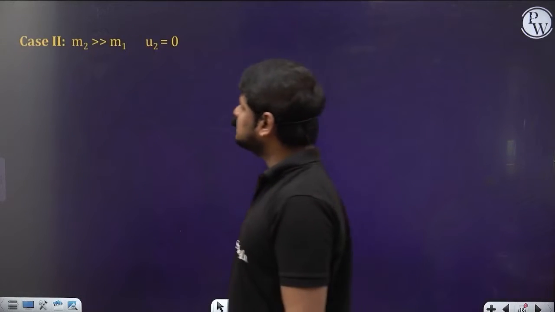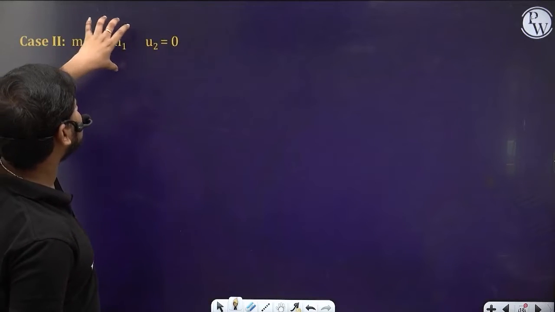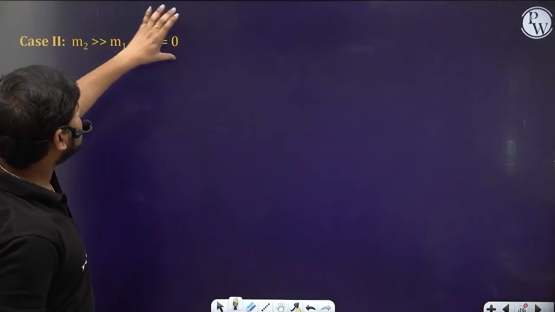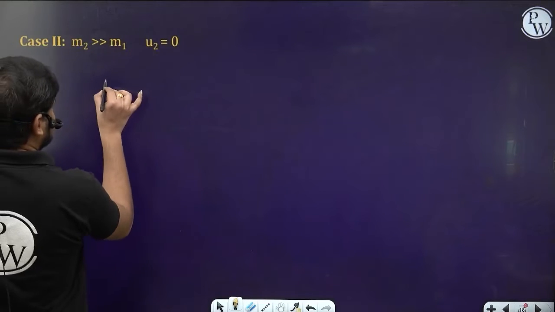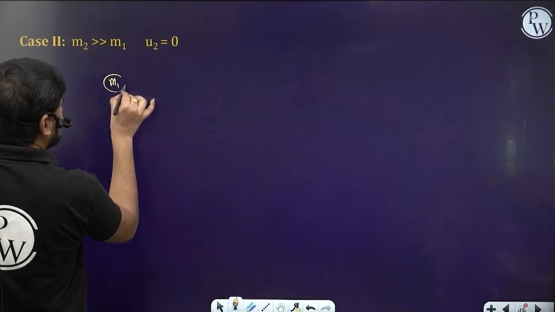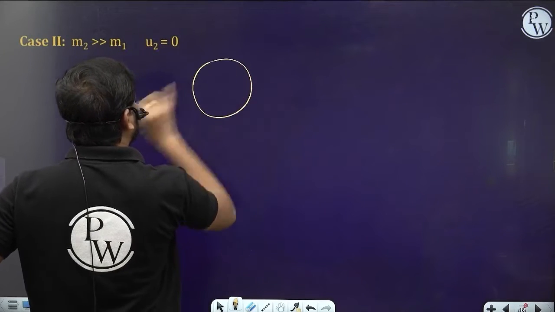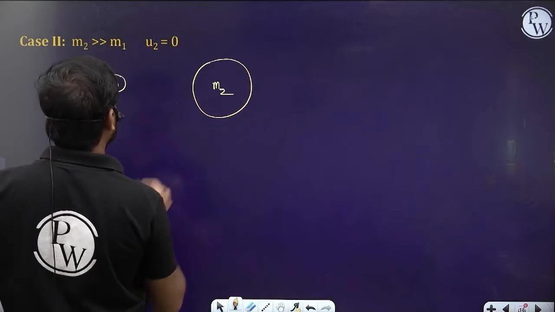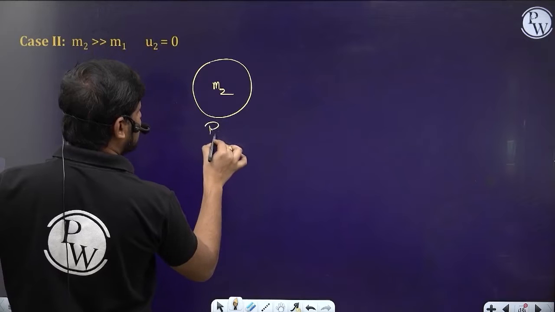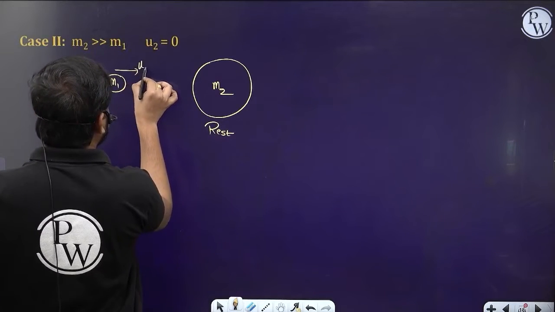Now let's go to the second case, where the m2 block is far greater than m1 and its velocity u2 is 0. Let's suppose this is the m1 block, and there is the m2 block, which is very, very large. m2 is far greater than m1, and the second one is at rest, and let's suppose m1 is moving with some velocity u1.